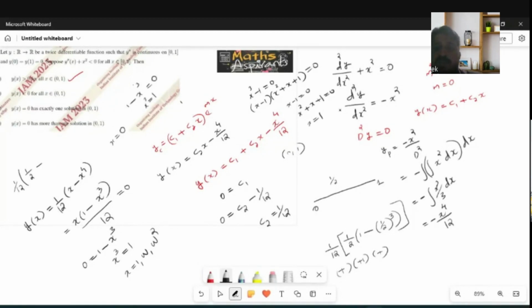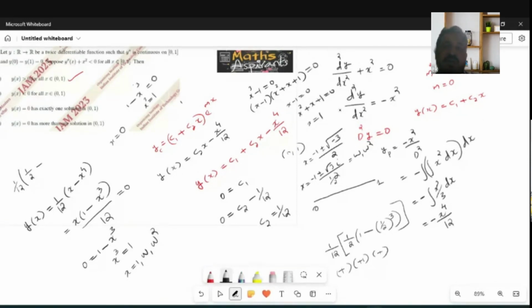If you solve this, you will get minus 1 plus or minus root of b square minus 4ac, 1 square minus 4 into 1 into 1, that is minus 3, divided by 2, implies you will get minus 1 plus or minus root 3i by 2. This is the omega or omega square. These are the complex roots.